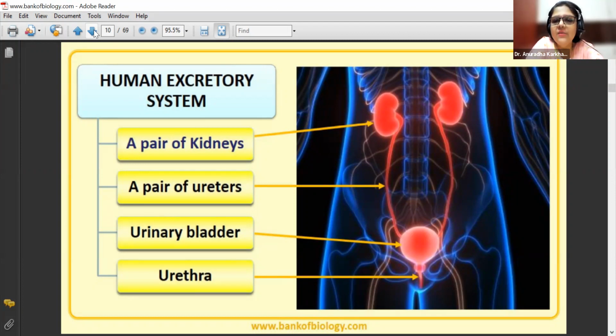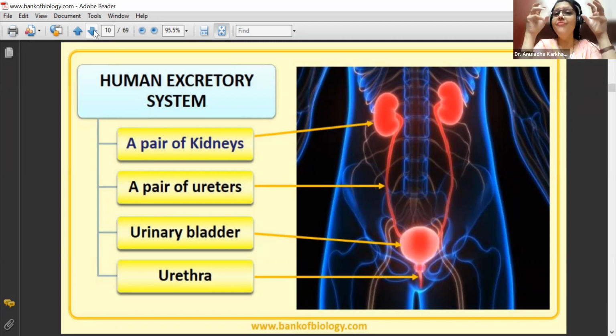So the human excretory system is going to be made up of a pair of kidneys. You can see the position of the kidney. One is a bit on the upper side and the other is a bit on the lower side. A pair of ureters. So you can see a pipeline that is moving from the kidney to reach the urinary bladder. The urinary bladder is a sac-like structure which is temporarily going to store the urine.